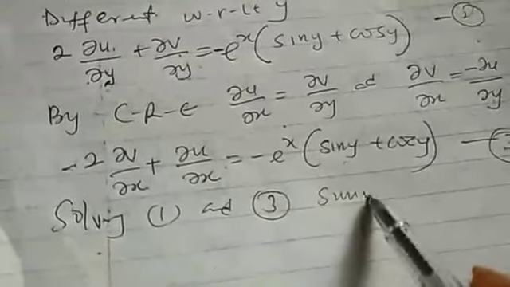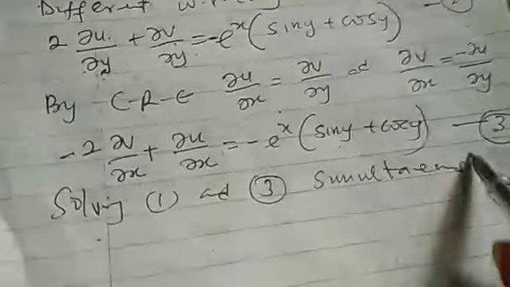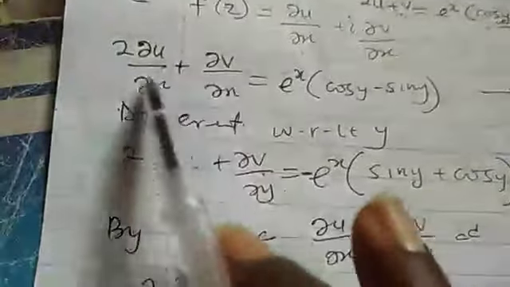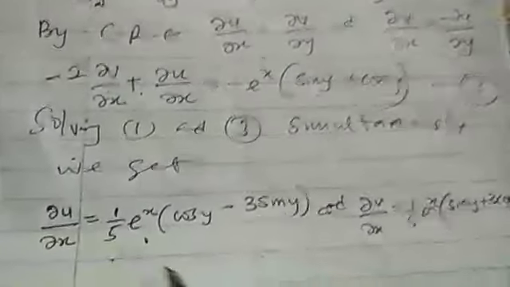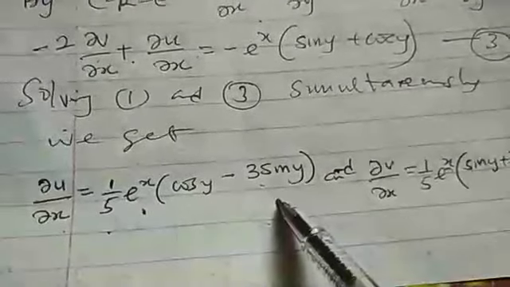Now, I will not need to show that. Solving 1 and 3 simultaneously, we get these two. This is our du ds. That is, we solve these two simultaneously. We need to find out the du ds and the dv ds separately. So when we do that, you need to do it yourself. We solve the simultaneous equation. We got the du ds to be this, and we got the dv ds to be this.